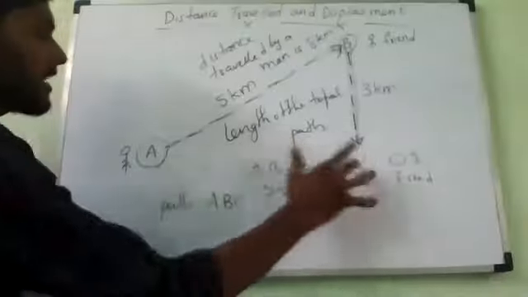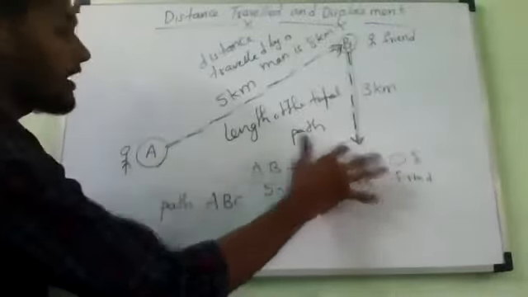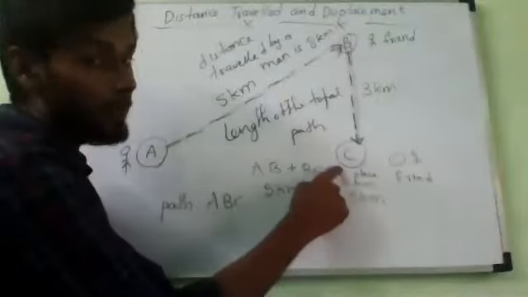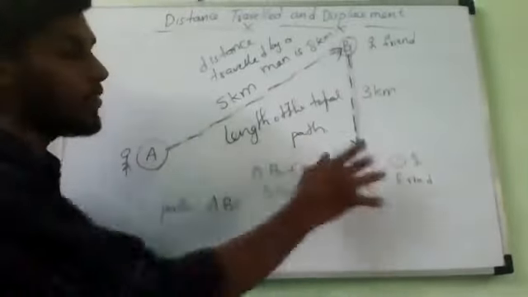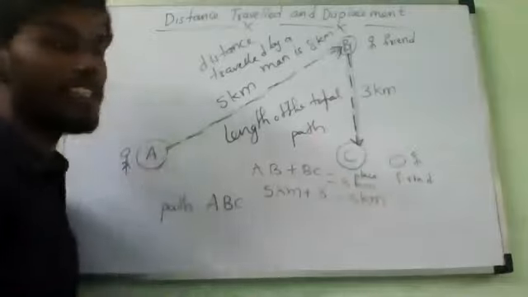What is the starting point from A to C? Now he is at C. Now he wants to reach A. He doesn't want to meet his friend B. After reaching point C, he wants to go to his home again. So what is the path he will choose? He will come directly. Is it correct or not?